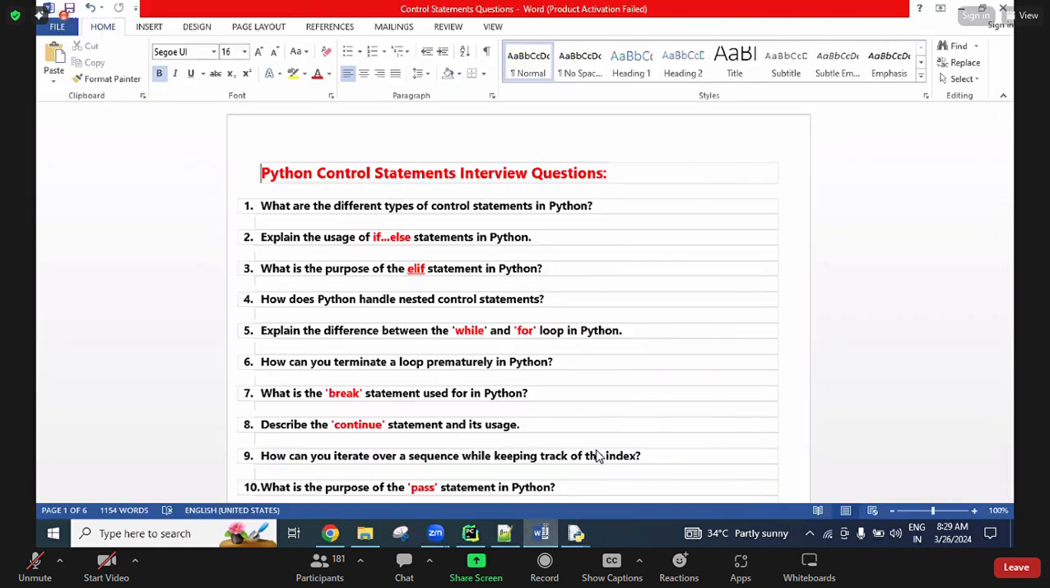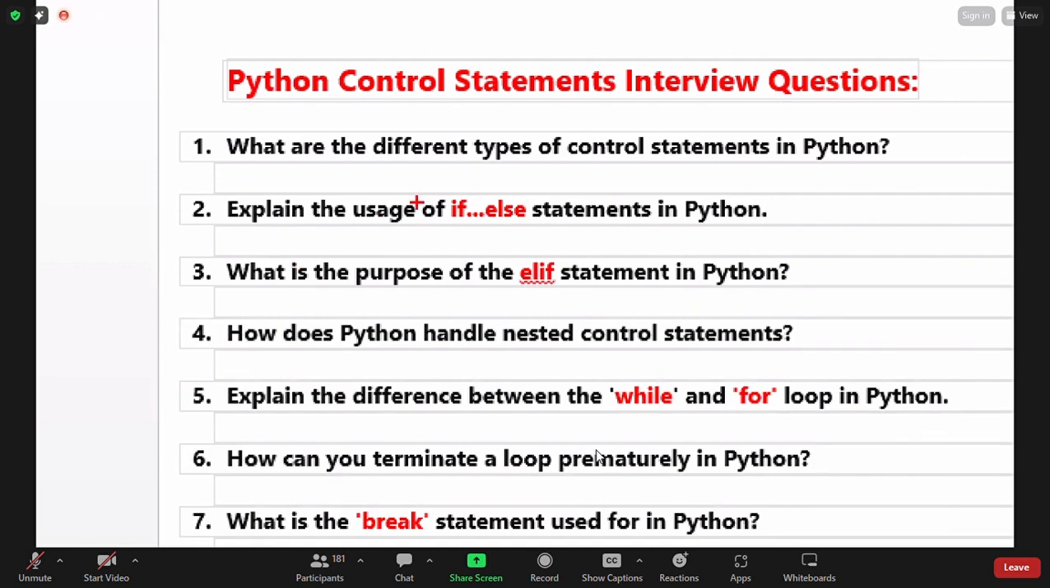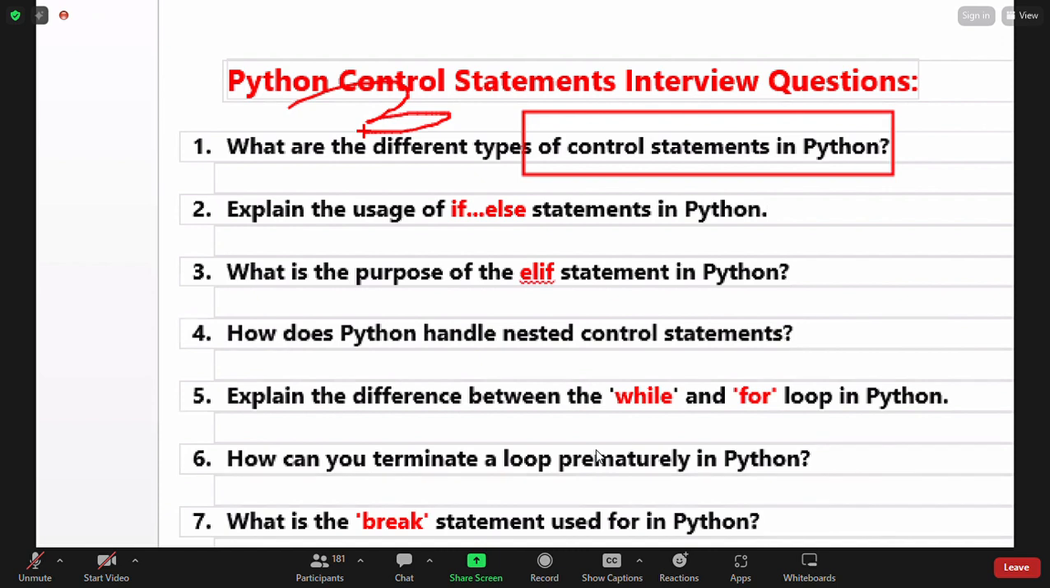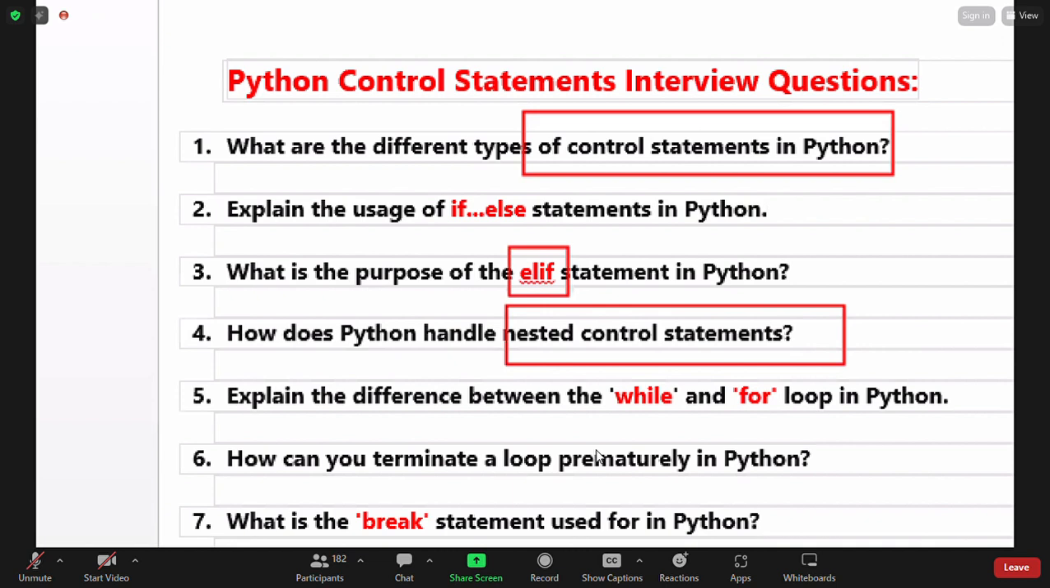So I created, see here. What are the different types of control statements? We have three types. You need to explain that, and explain the usage of if-else statements' behavior and what is the purpose of elif. For writing multiple conditions we use elif. How does Python handle nested control statements? One controlling statement we can write inside another controlling statement, that is called nested controlling statements. About the nested controlling statements, it is asking here.